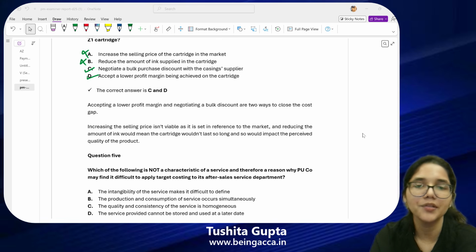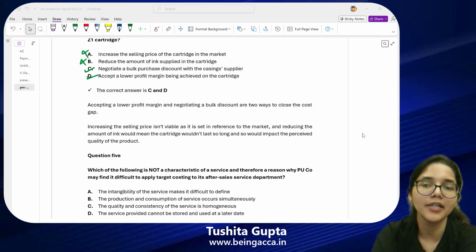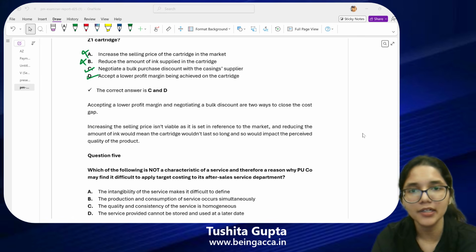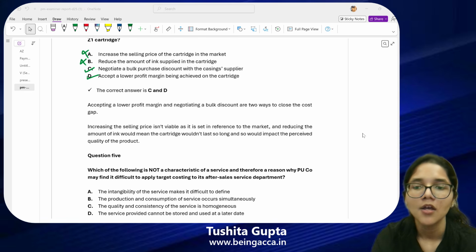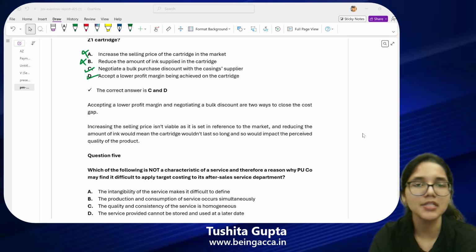So if we talk about the remaining options also, the very first one says that intangibility of the service will make it difficult to define. Now, this is definitely a problem which you will face while implementing target costing. But does it fulfill both of your criteria? Your question says you have to pick that option which is both not a characteristic of service, and because of that, it will become difficult to use target costing. So, if I talk about intangibility, we have studied it is one of the features of services. So, this cannot be my answer.